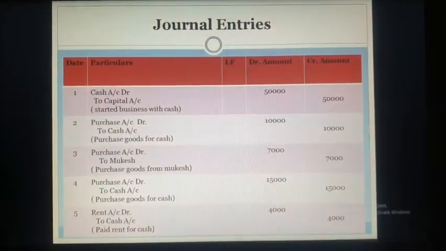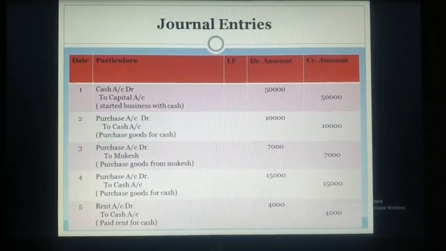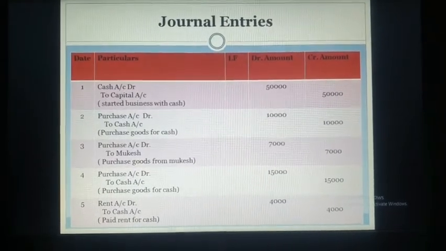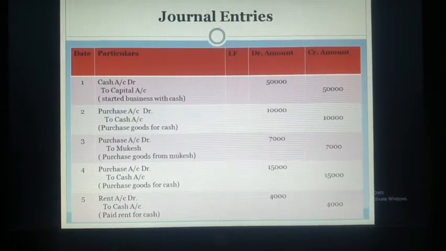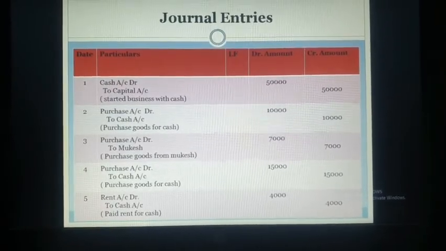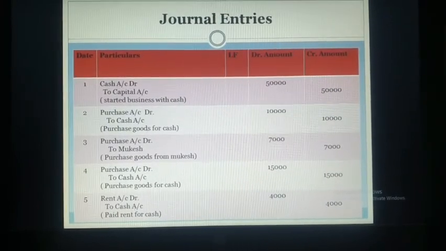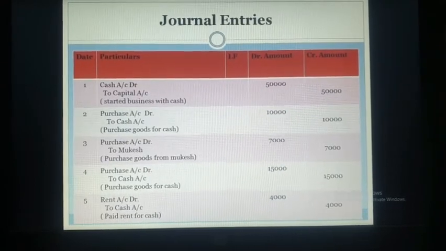So here is the format of journal entry: date, particular, ledger folio, debit and credit amount. First entry: started business with cash. I already told you, whenever we start business first time with the cash, it is considered as a capital. So entry will be cash is coming into the business, so cash account debit to capital account, that is 50,000.